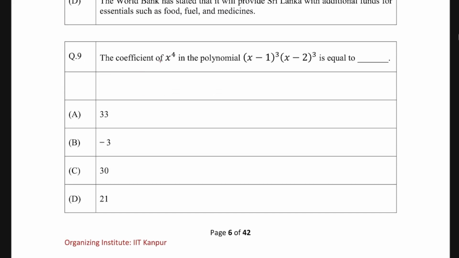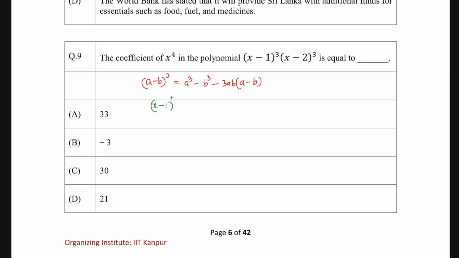It says that the coefficient of x to the power 4 in the polynomial (x minus 1) whole cube and (x minus 2) whole cube is equal to how much? So for this, we will be using the formula for (a minus b) whole cube. It is equal to a cube minus b cube minus 3ab, and in the bracket it is (a minus b). Remember, everywhere it will be minus. Using that, I'm going to solve both of these separately.